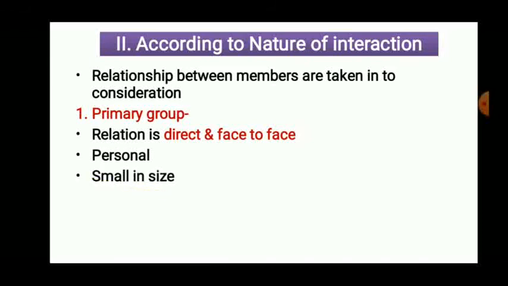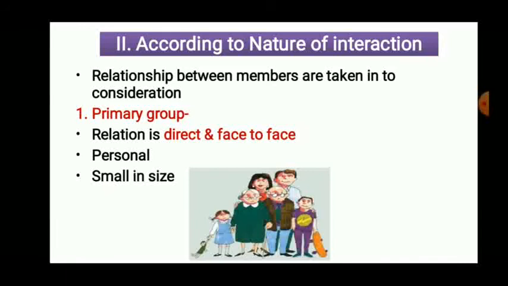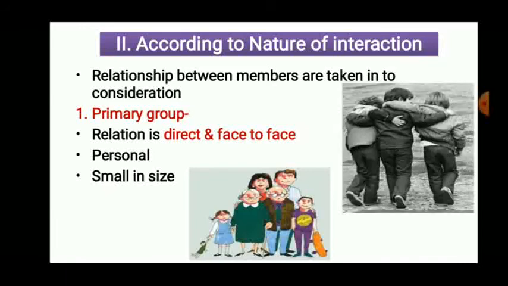It is small in size. That is primary. For example, the family, friend circle. Direct relation is there among our family members, friend circle, face to face relations are there, personal relations are there, and it is small in size. That is a primary group.